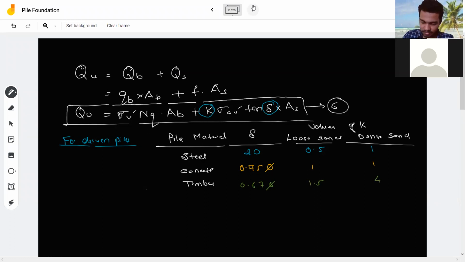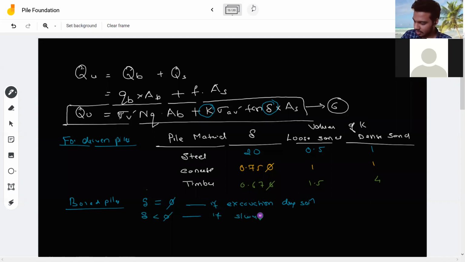If you're having a bored pile, then your delta is equal to phi. That is, the angle of wall friction is the same as the angle of friction of the soil. So delta equal to phi if excavation is done on dry soil. Delta is less than phi if slurry is used. And K is roughly between 1 minus sine phi. For a bored pile, K is roughly equal to 1 minus sine phi.